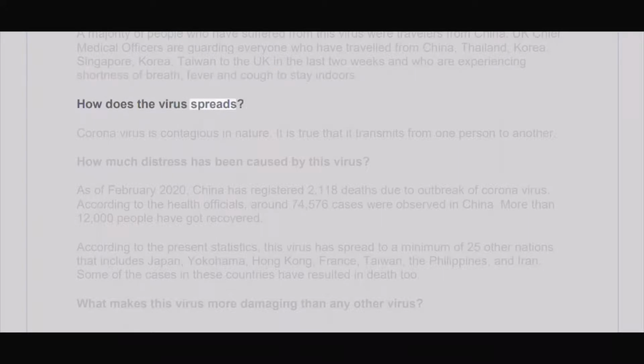How does the virus spread? Coronavirus is contagious in nature. It is true that it transmits from one person to another. How much distress has been caused by this virus?